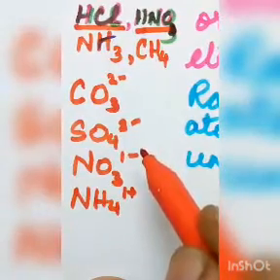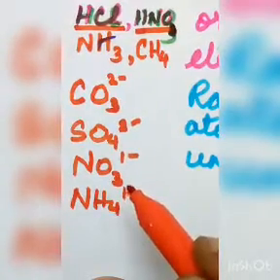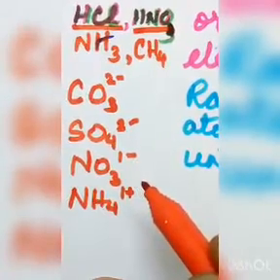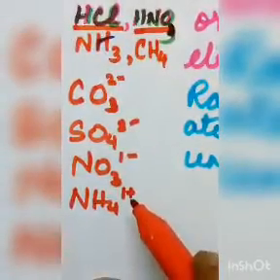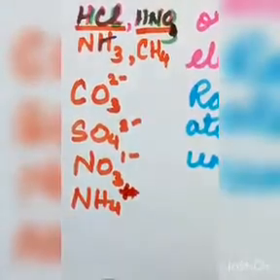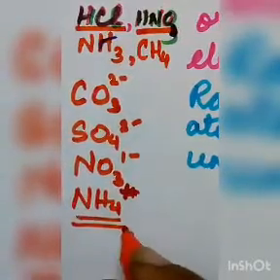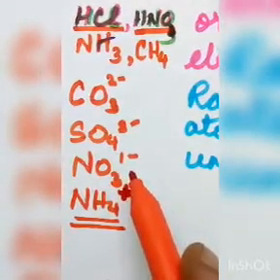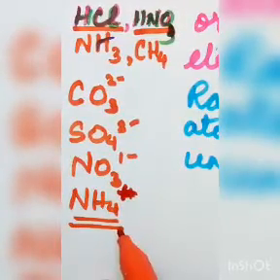So what is a radical? A radical is a group of atoms that behave as a single unit. Now if they possess a negative charge, then it is known as acidic radical. And if they possess a positive charge, like in case of ammonium, only one positive charge is there. Ammonium is one of the very few radicals that possess a positive charge. Most groups of atoms will behave as a negative radical, or you can say acidic radical. Very few basic radicals will be found which are groups of atoms, and ammonium is one.